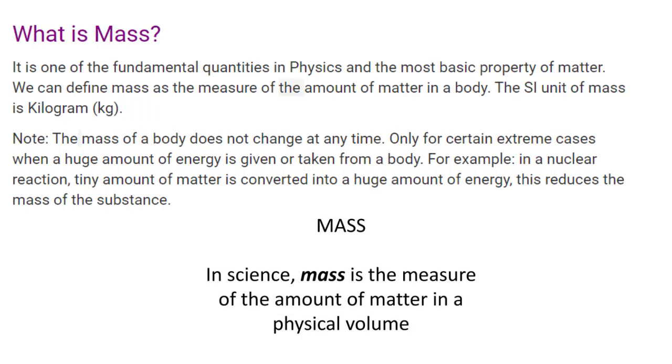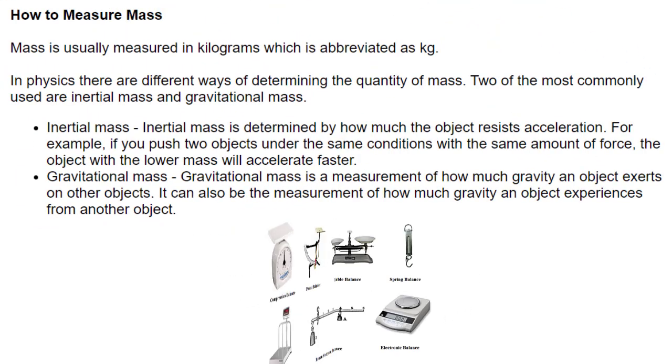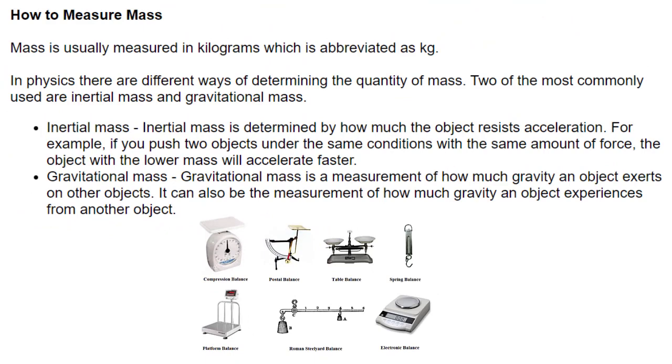How to measure mass? Mass is usually measured in kilograms, which is abbreviated as kg. In physics, there are different ways of determining the quantity of mass. Two of the most commonly used are inertial mass and gravitational mass. Inertial mass is determined by how much the object resists acceleration. For example, if you push two objects under the same conditions with the same amount of force, the object with the lower mass will accelerate faster.